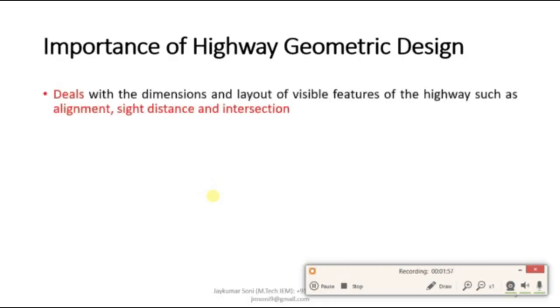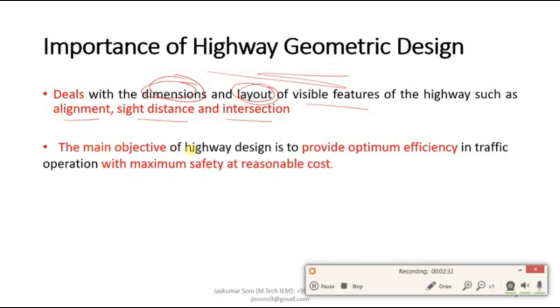So what is highway geometric design? It deals with the dimensions and layout. Keep these two words in mind. It deals with the dimensions and layout of visible features of the highway such as alignment, sight distance and intersections. All of the features which are visible on the highway. Whenever you need to define the dimensions and layout of those elements, you need to deal with highway geometric design.